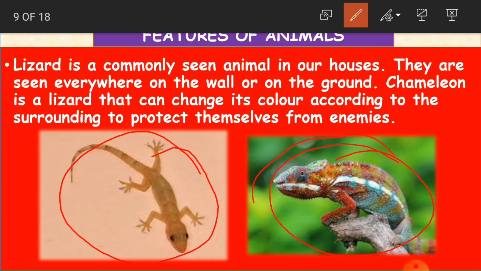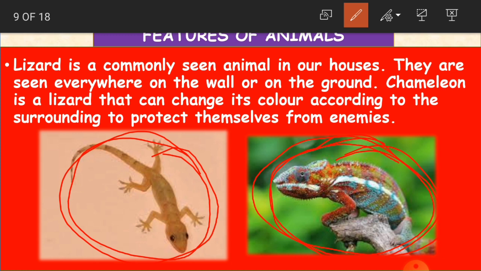So here this animal is not the regular lizard. Okay, it is a type of lizard. I mean, it also belongs to the lizard group, but not like our regular lizard which we see on our walls. This lizard can change its color. It can change its skin color according to the surroundings. In the sense, suppose it is on a green tree, it can mix with the green tree by changing its color into green. So it looks green, so that we cannot see the lizard there.